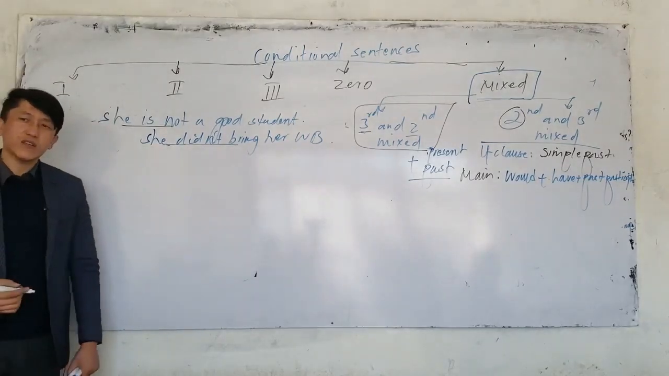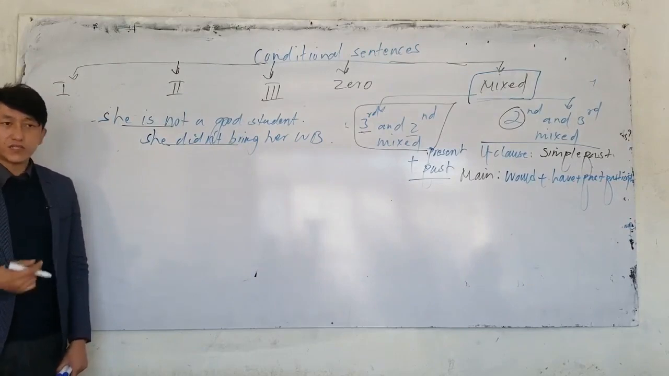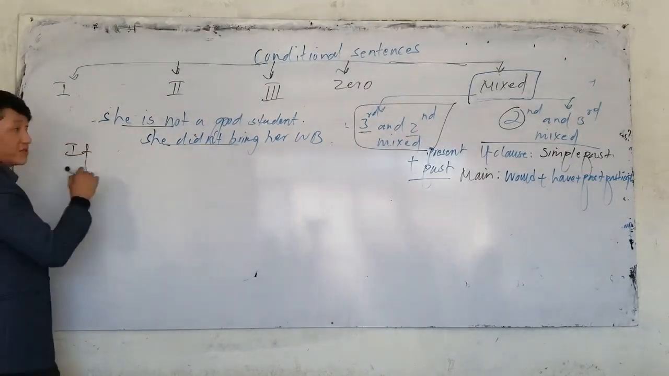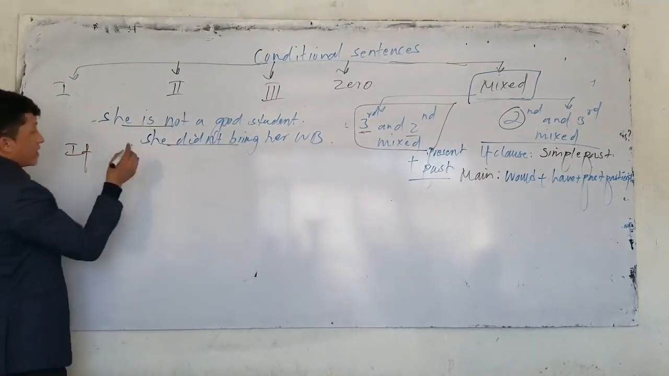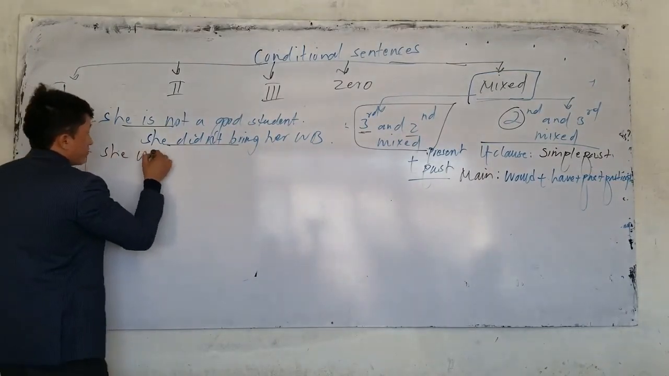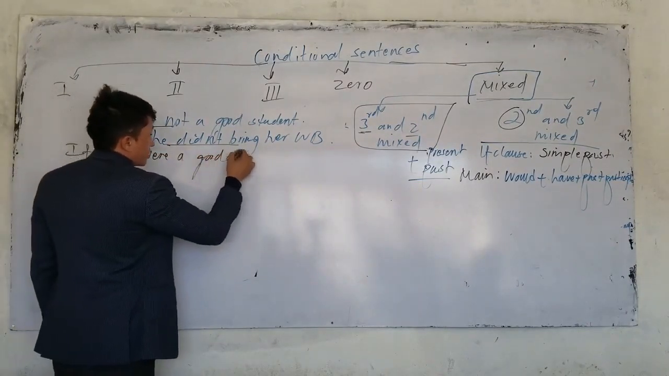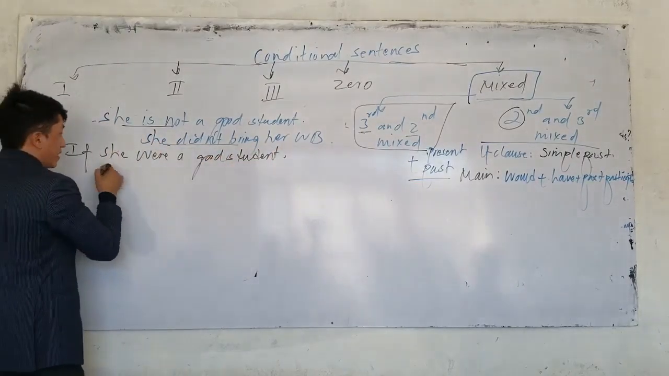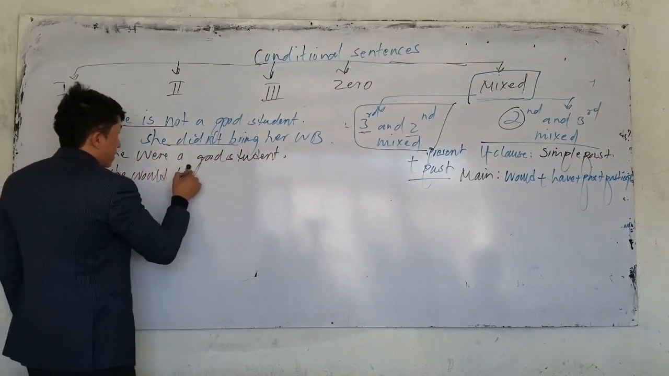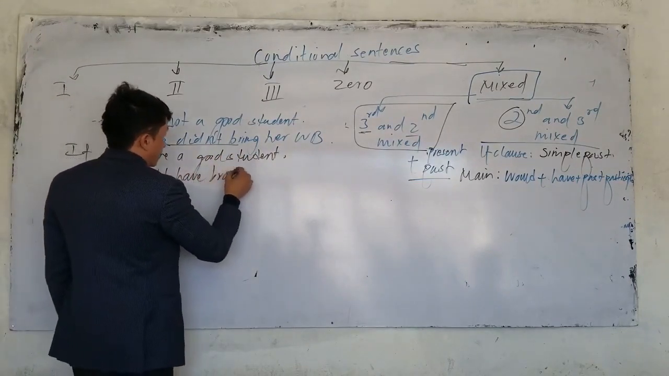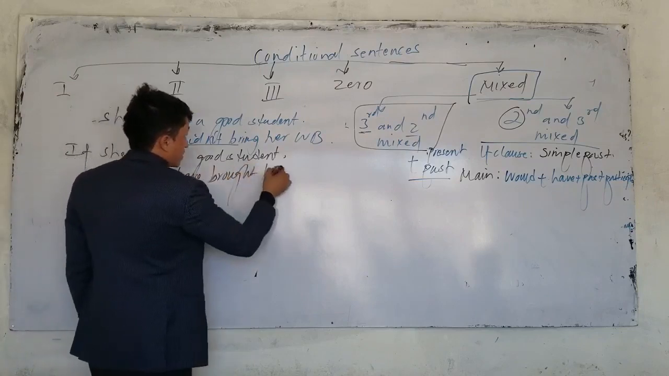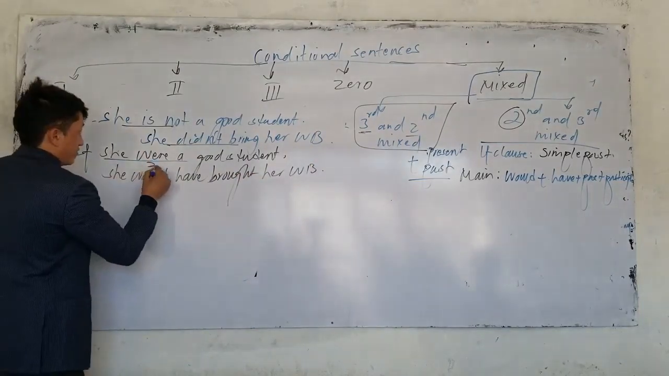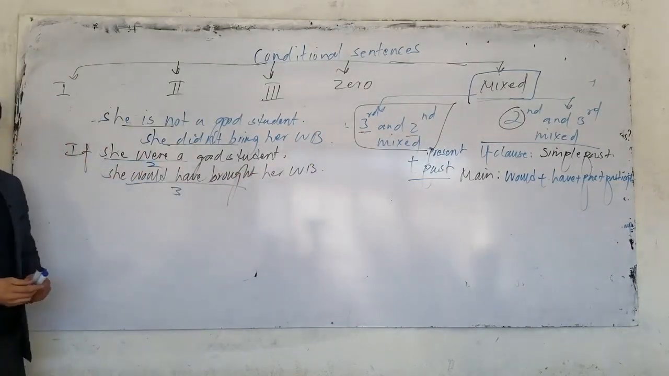You say, why do you think she's not a good student? You say, you know what? She did not bring her homework. And what should I say here? I say if. The situation is different. How should I say it now? If she, we can say were, if she were a good student. The if clause is from what? From type 2. If she were a good student, what is the result? She would have brought her workbook. The if clause is from type 2, the main clause is from type 3, and you mix it.